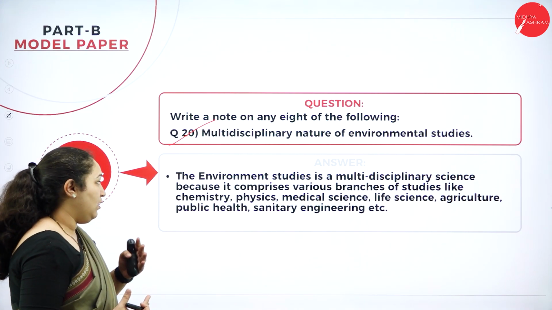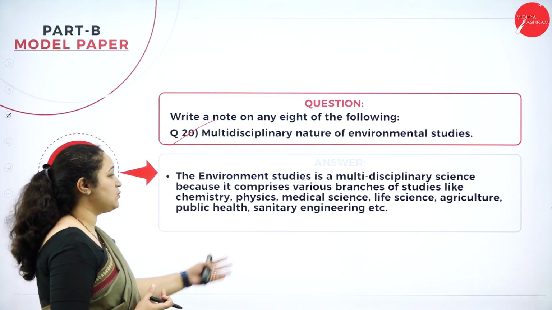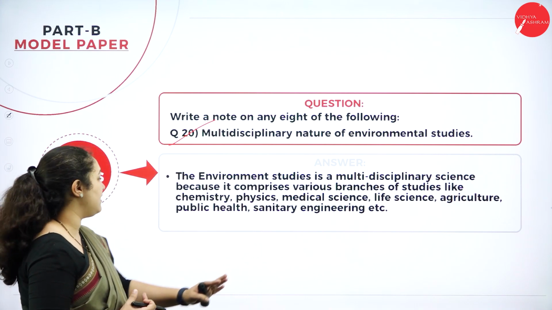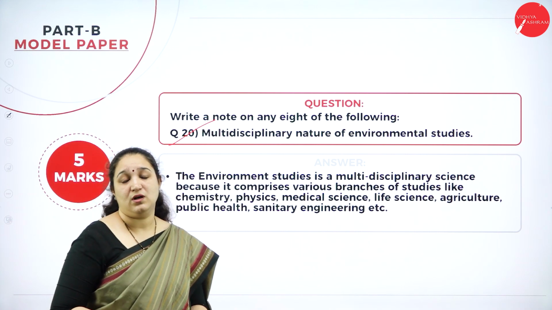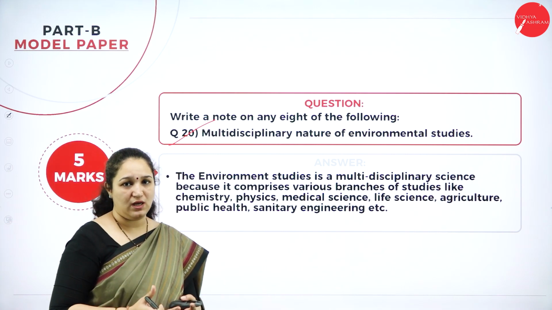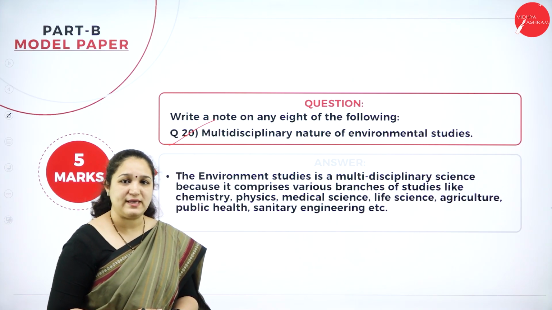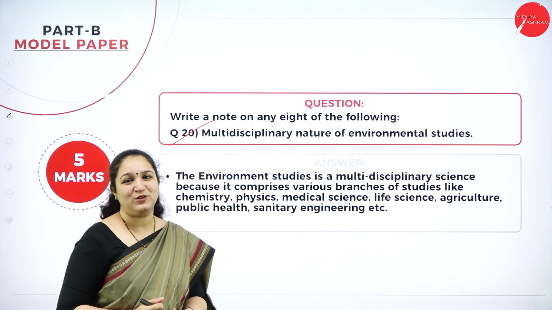That is, environmental studies is a multidisciplinary science which comprises various branches of studies like chemistry, physics, medical science, life science, agriculture, public health, sanitary engineering, law, social work. All of this, how it is coming into the complex nature of environment, we need to explain in detail. Write it in points so that it's easy for the evaluator.